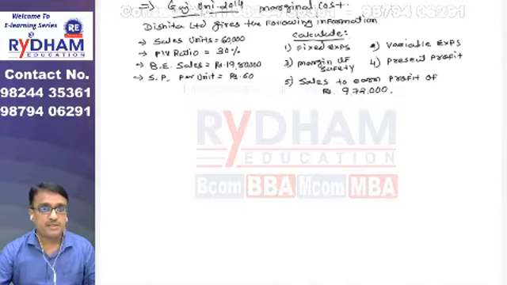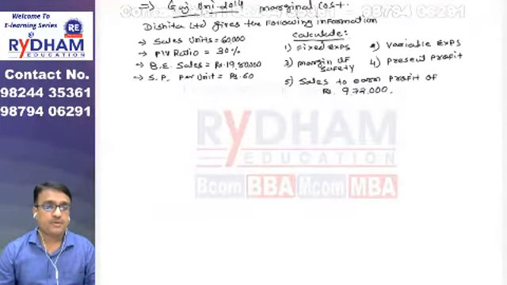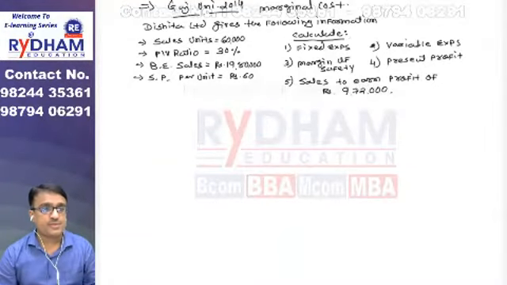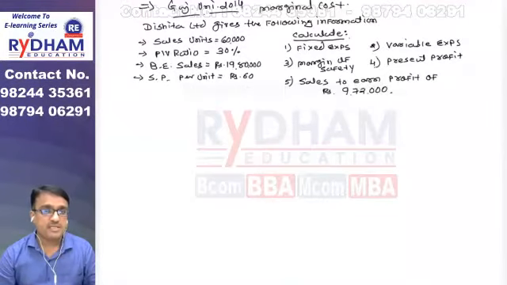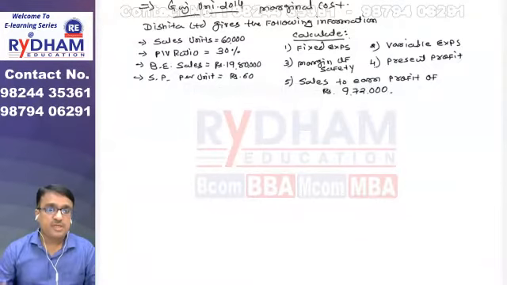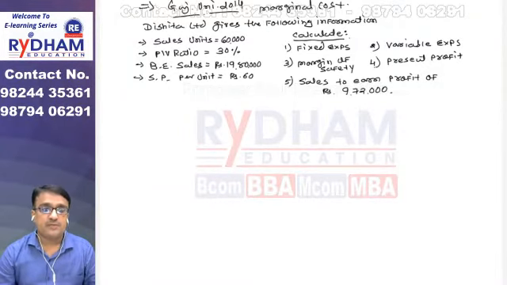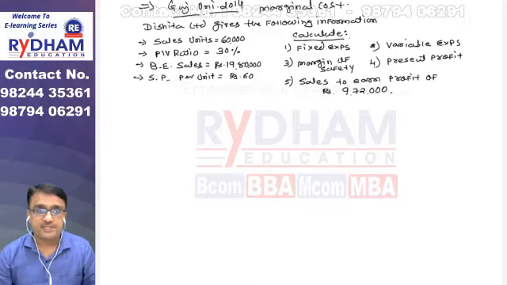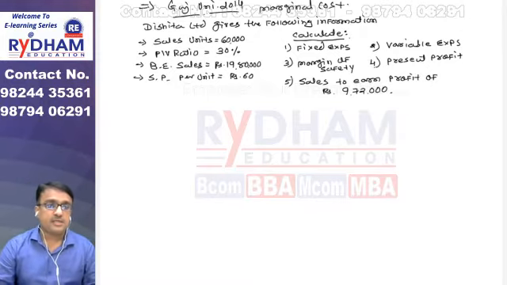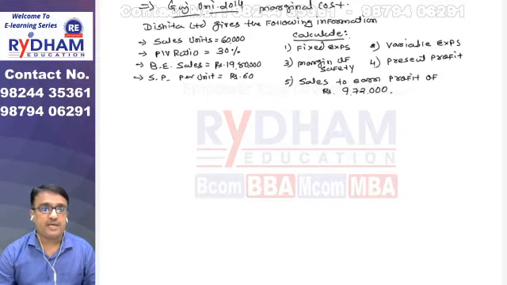Dishita Limited gives you the following information. Sales units are 60,000, PV ratio is given at the rate 30%. Break even sales is 19,80,000. Selling price is also given 60 rupees. And તમારે find કરવાનું છે fixed expense, variable expense, margin of safety, then present profit and sales to earn a profit of 9,72,000 rupees. Right. So આ પાંચ વસ્તુઓ find કરવાની છે.